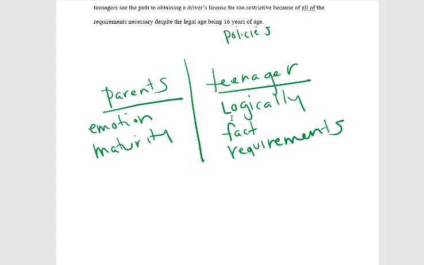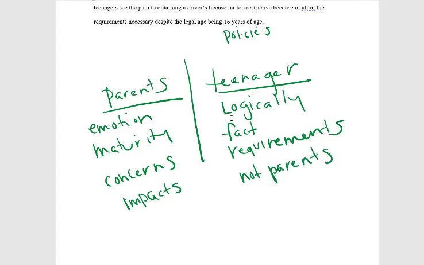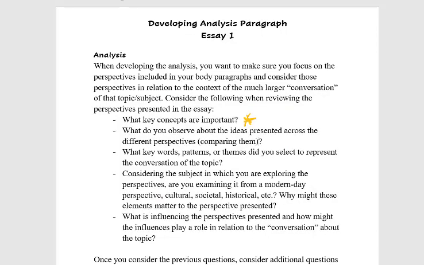And again, we can ask ourselves why this is emotionally, the fact that they're parents and they have concerns, the fact that one of the parents talked about a car crash, so maybe the impacts of this is their concern, where the teenagers are not really looking at that because they may not necessarily be parents themselves of drivers, obviously. Okay. So you have a couple of themes that are running around here. And as far as answering the question, what key concepts are important, well, you decide based off the ones that we listed.